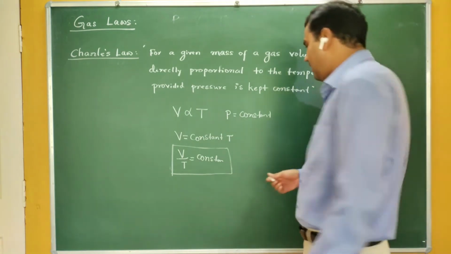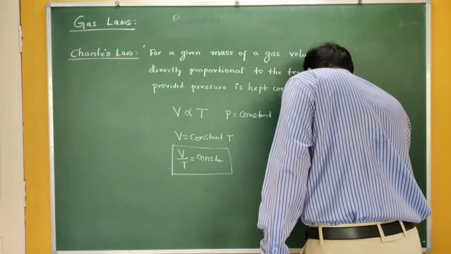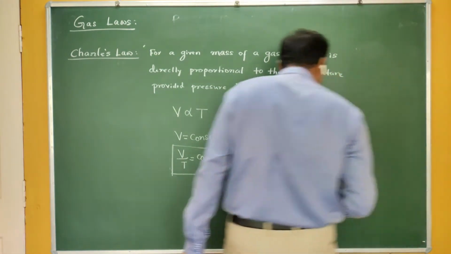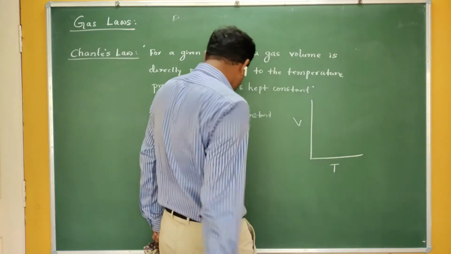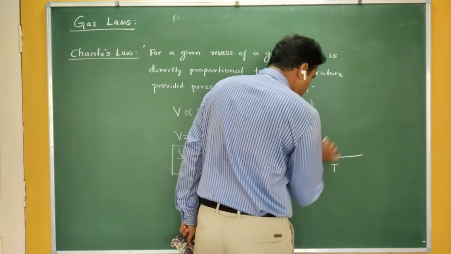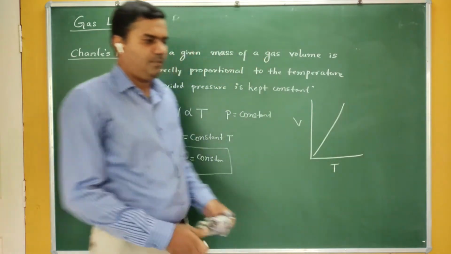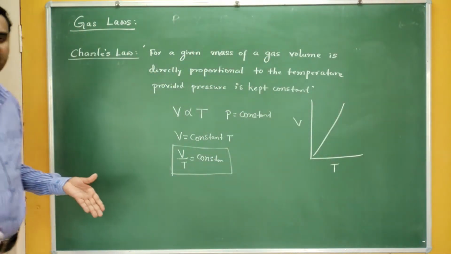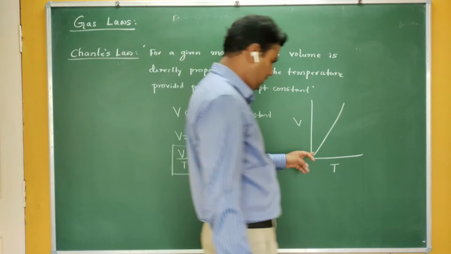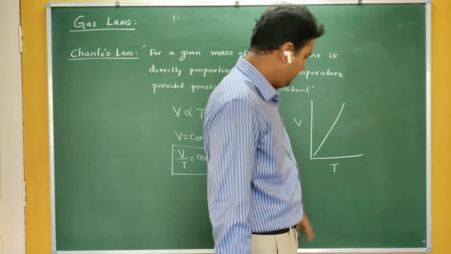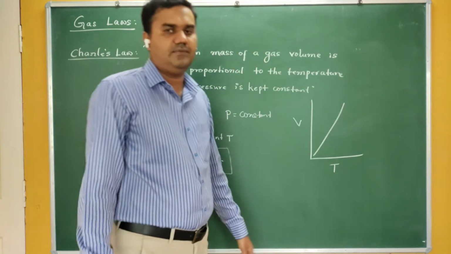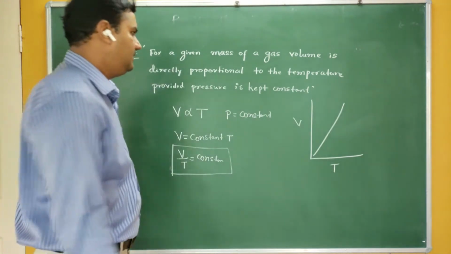If you plot the graph of volume versus temperature, the graph will be like this. As the temperature increases, the volume increases. It is proportional, so you should get a straight line.